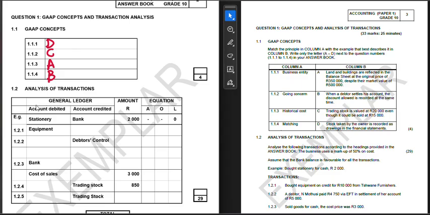Emphasis on the S because it's more than just one ledger. So in the ledgers, what happens in the ledgers? The thing that happens in the ledger is double entry, and double entry has to do with the accounting concepts. The three main accounting concepts, ladies and gentlemen, is asset is equals to owner's equity plus liability. Some would say asset is equals to liability plus owner's equity. Sequence does not matter, but if ever you're doing your balance sheet, you should know that this is the right sequence to follow. When we do your statement of financial position, you will be seeing why I say that there's a sequence to follow.